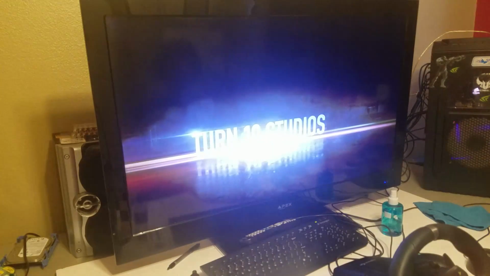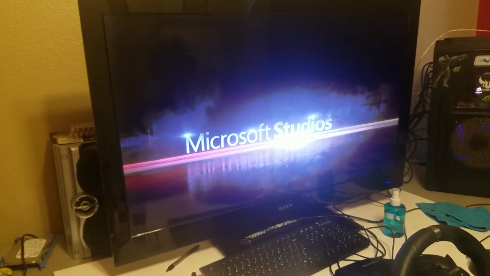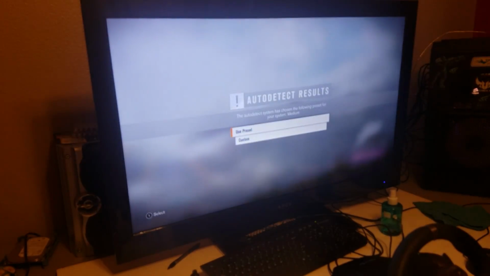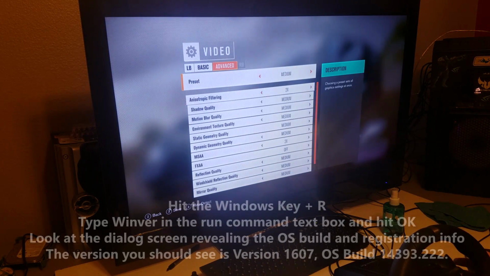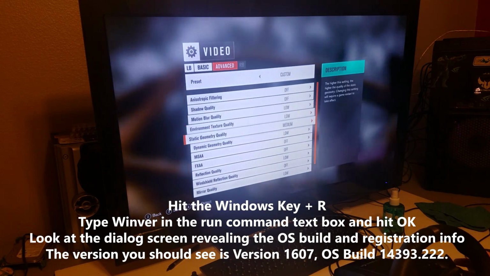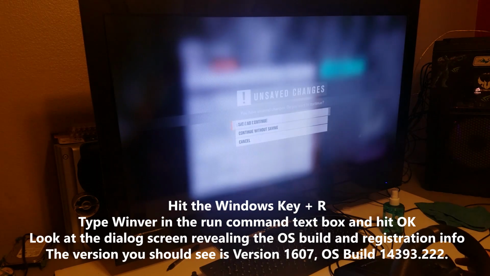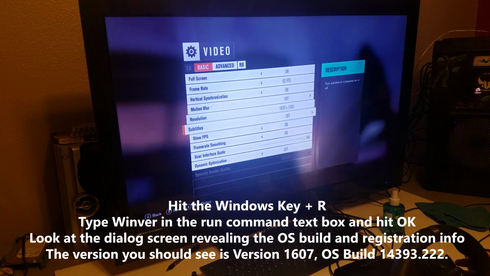For those of you that are on the Windows Insider build, I have heard that this Windows build does not work, so you might need to backtrack your Windows and make sure that you are on the proper Windows build. I will put in the description below everything that needs to be done and the current Windows build that you need to be on. So if your game did not work after all of these steps, just remember that you might not be on the correct Windows build. Also, if you're on a laptop, this was not for laptops.